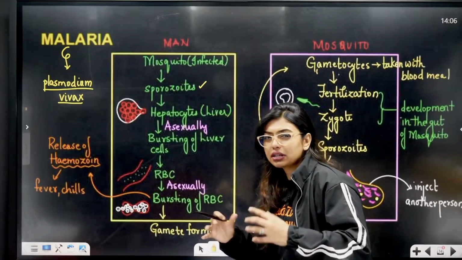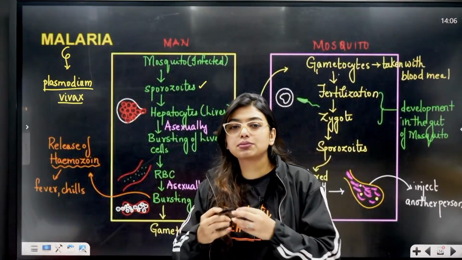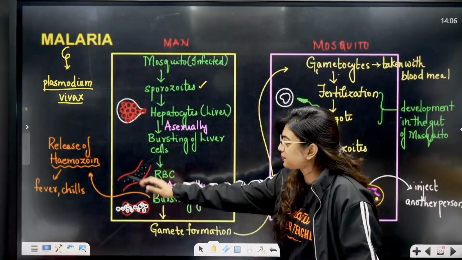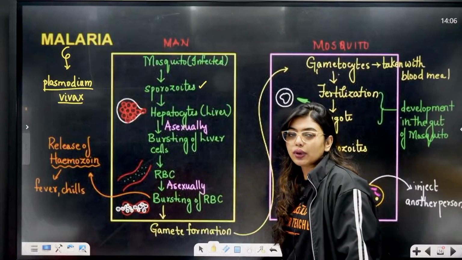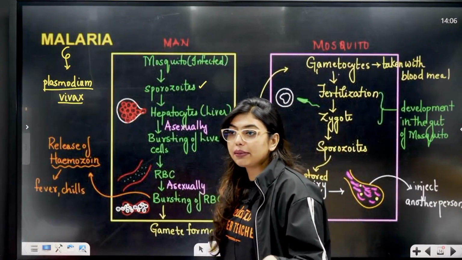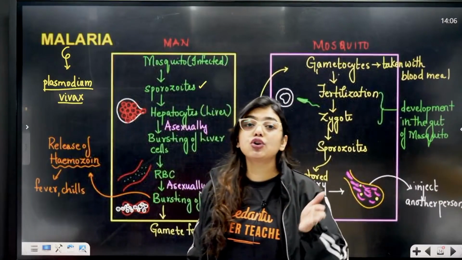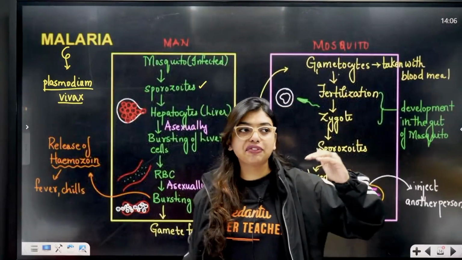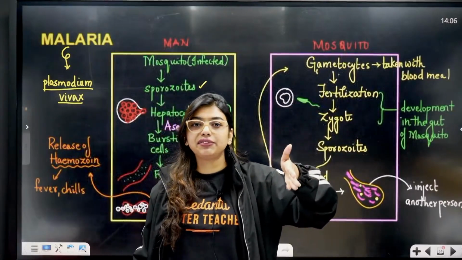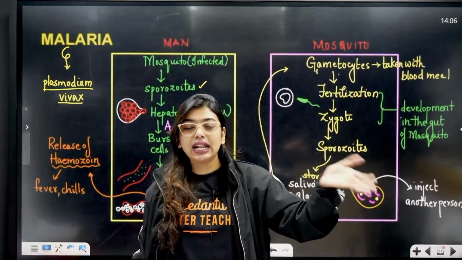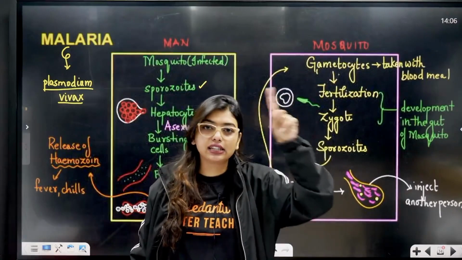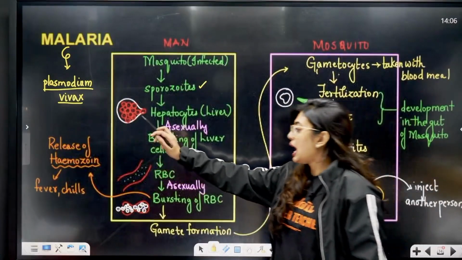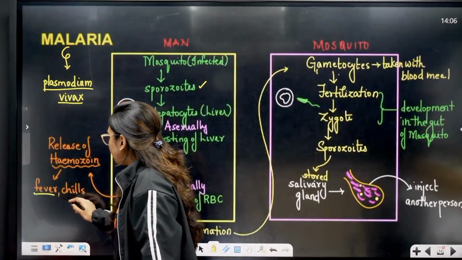In the RBC also, it will continuously asexually reproduce, bursting open the RBC, leading to a release of hemozoin. Release of hemozoin, which favors the formation of the gametes, at the same time also causes fever and chills. That's why during malaria you get recurring fever. You do not get fever continuously. After 3-4 days you get fever, again after 3-4 days you get fever. So that recurring fever is because of this complete cycle to happen. This RBC bursting open will release hemozoin, and this hemozoin will end up giving you fever and chills.